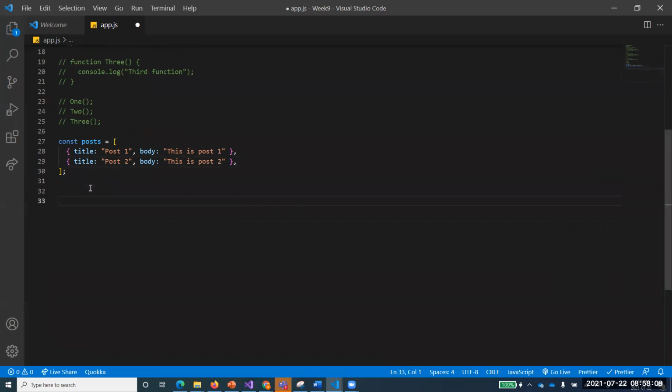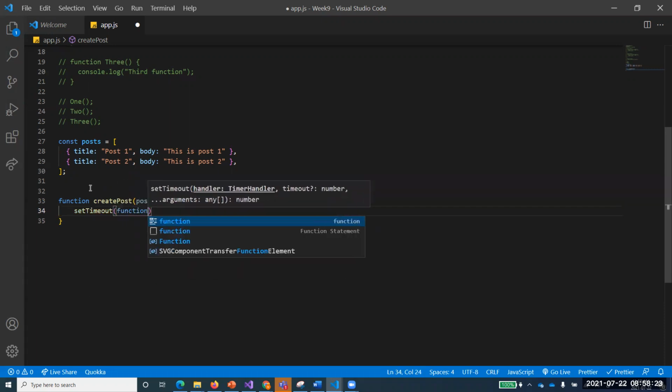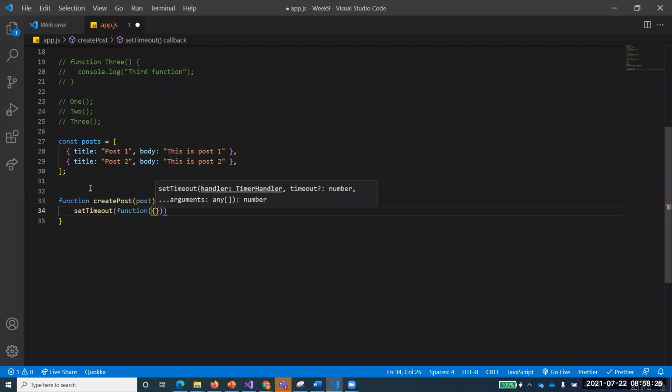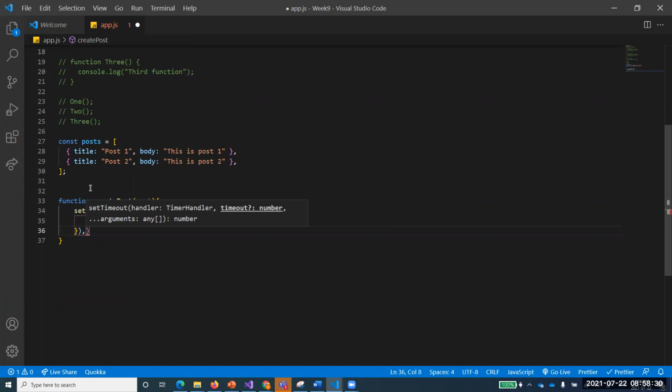Right. Now I want to create a function, createPost, that will create a post for me, and it will accept a post. So I'll pass it a post, and what I'll do is something like this: setTimeout. Are you familiar with the setTimeout function? I am expecting that you are familiar with that. Here I am calling a function inside that one, and in setTimeout we provide some timing. If I say 3 seconds, I want this function to run after 3 seconds, right?